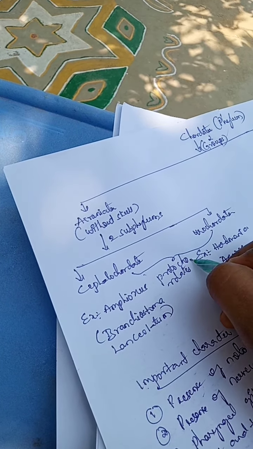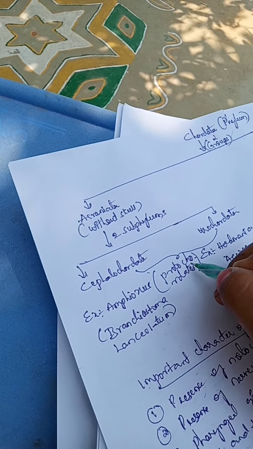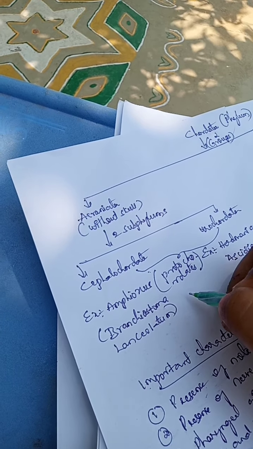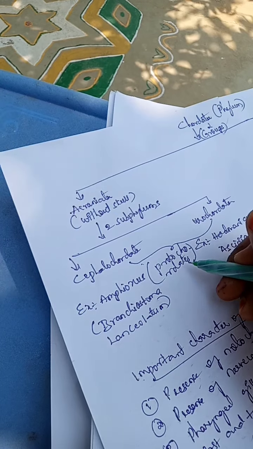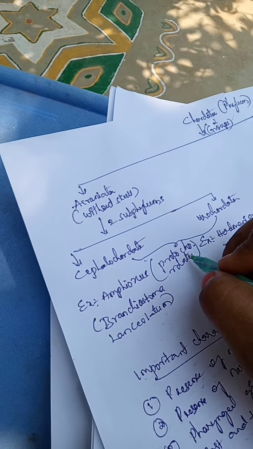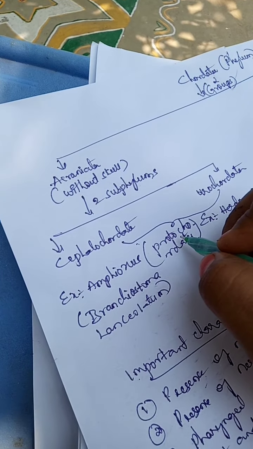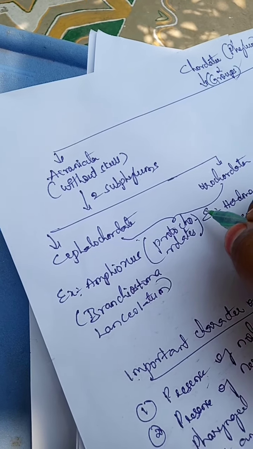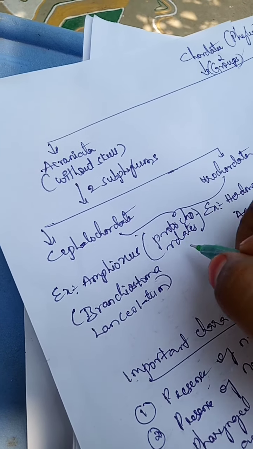Proto means first, and chordata means the presence of a cord. Eta means bearing. So protochordates are the first organisms bearing the cord.